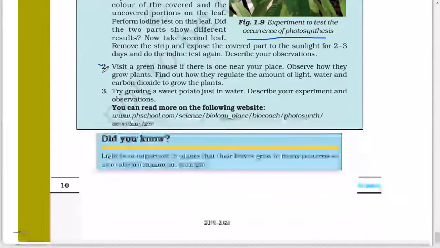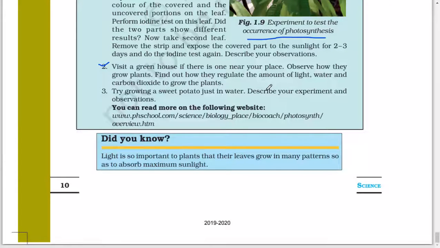2. Visit a greenhouse if there is one near your place. Observe how they grow plants. Find out how they regulate the amount of light, water, and carbon dioxide to grow the plants. 3. Try growing a sweet potato just in water. Describe your experiment and observation.